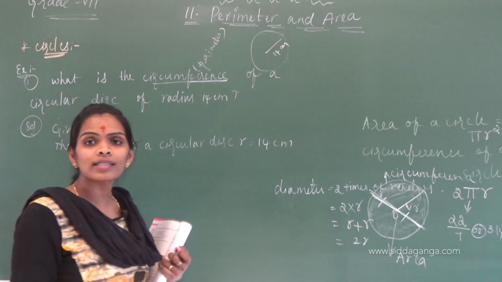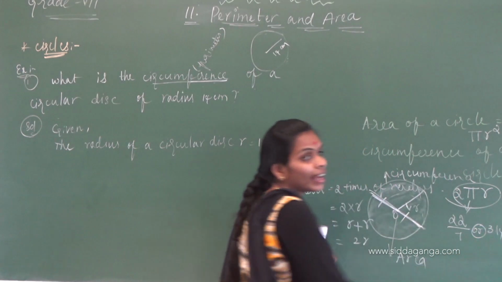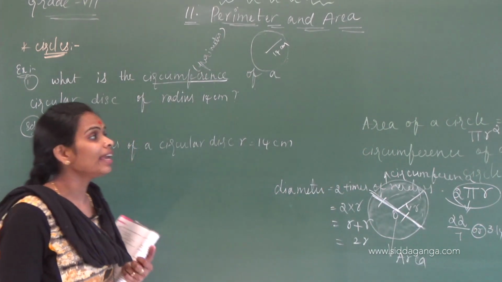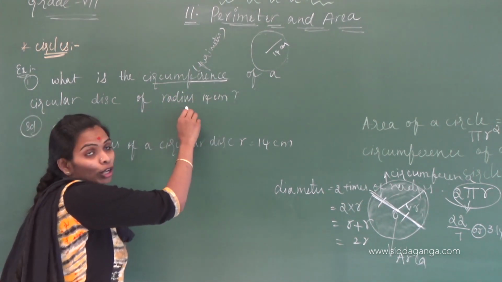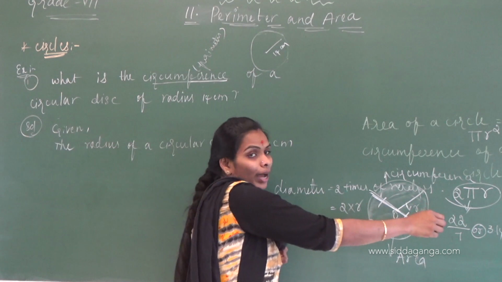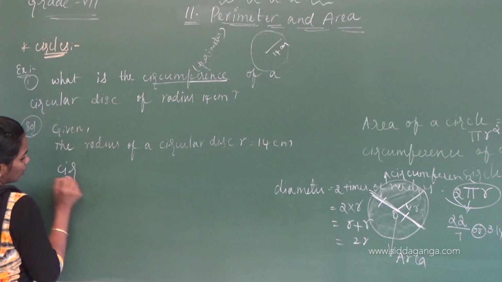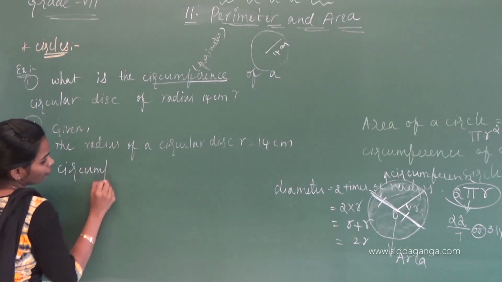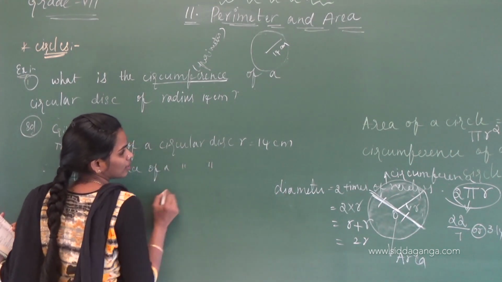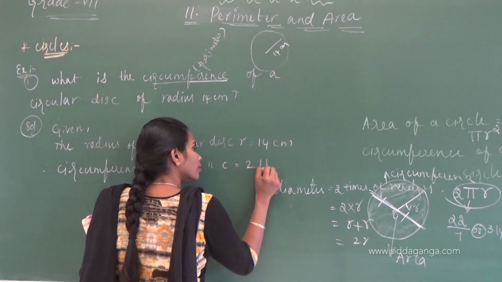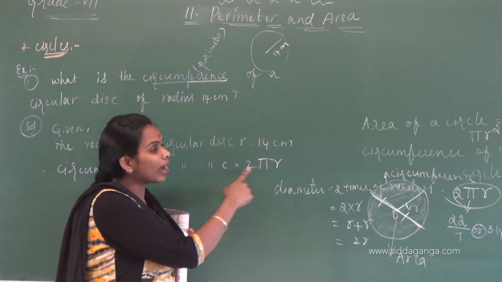What is the formula to find the circumference of a circle when we know the radius? 2 pi r. Okay children. Therefore, circumference of a circular disc C equals 2 pi r. This is the formula. You have to learn them.